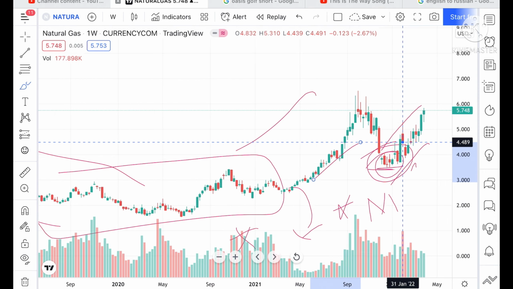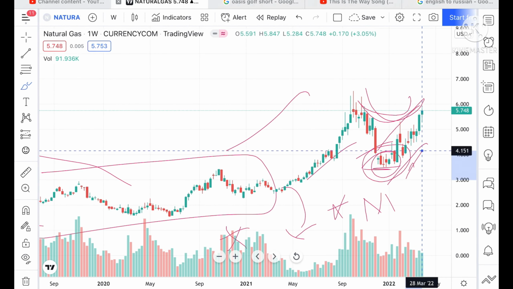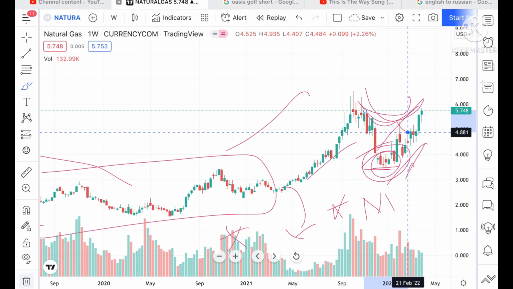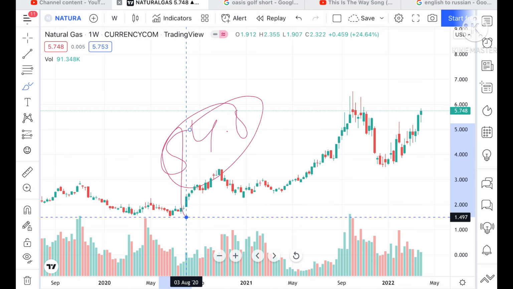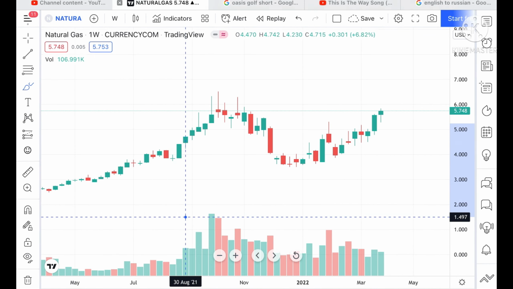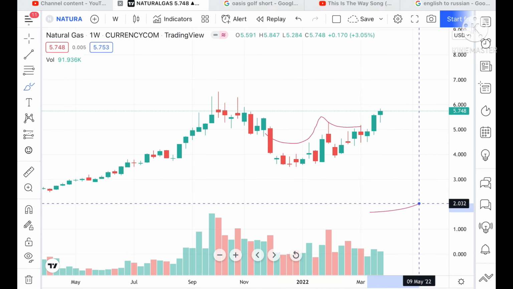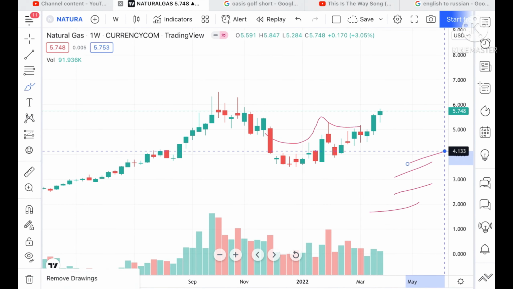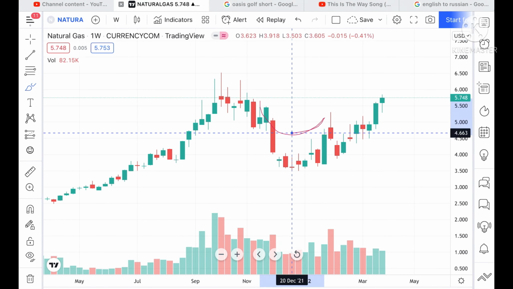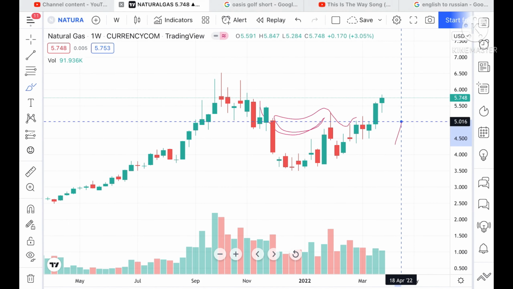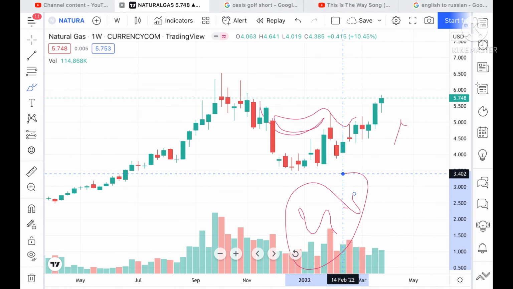Look at the chart. What we have seen is that if this particular range moves upside, that means if it goes above $4.8, we can see the price move higher. Why I was telling you this is because there is a U pattern forming. There was a high probability that it would hit a resistance and go upside. Now if you look at the chart, a cup pattern was forming in this particular zone. So I've already told you that if the price goes above a level of 4.8, we can see further upside.